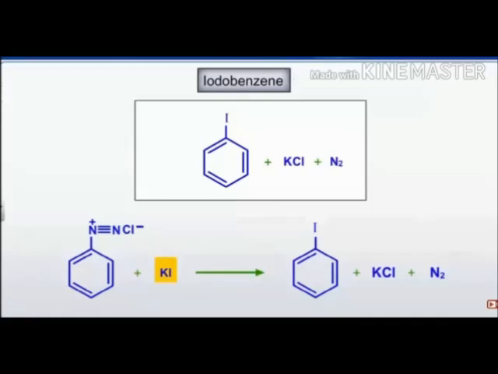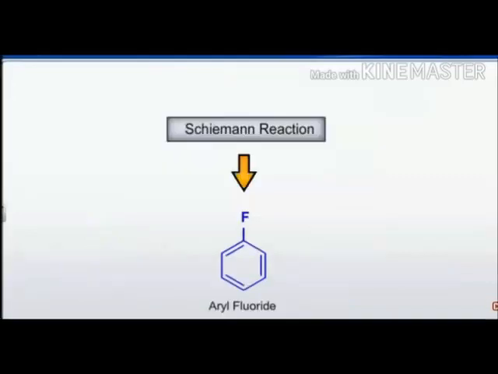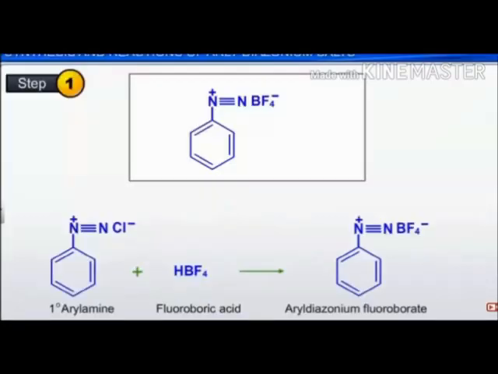This occurs with only potassium iodide we can prepare. You can see how it's preparing in the reactions. Balz-Schiemann reaction. It is used for preparation of fluorobenzene. If there is a preparation of fluorobenzene, then it is called the Balz-Schiemann reaction. Sandmeyer or Gattermann are not able to prepare fluorobenzene.